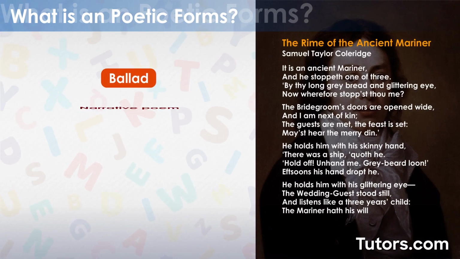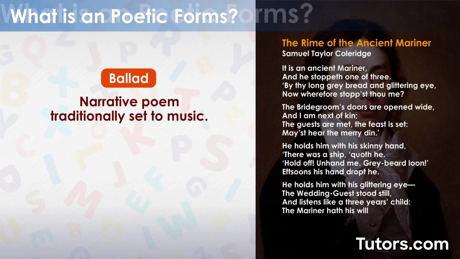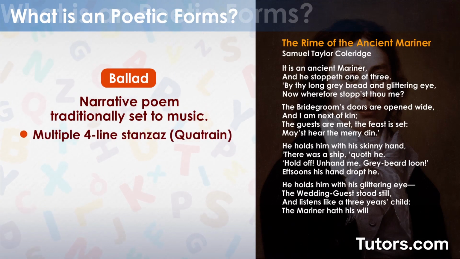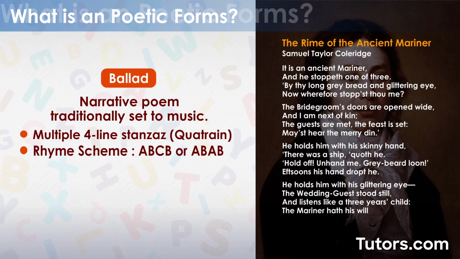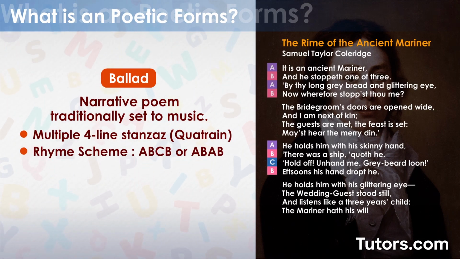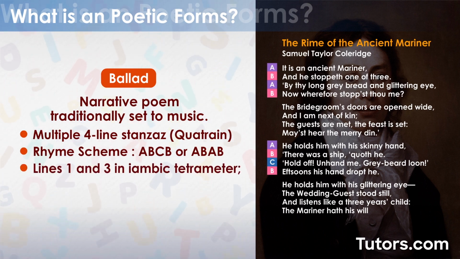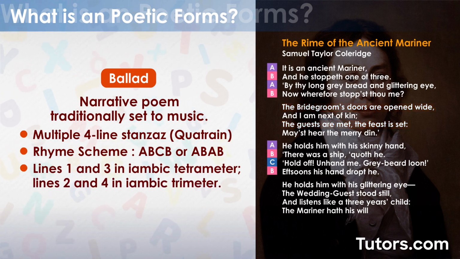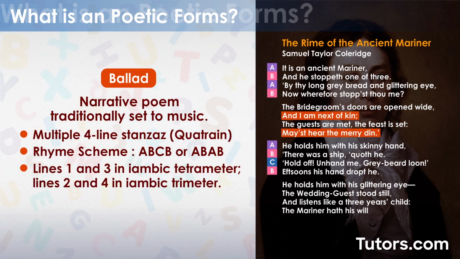A ballad is a narrative poem traditionally set to music and passed down orally. It has multiple quatrains that follow either an A-B-C-B or A-B-A-B rhyme scheme. The first and third lines are in iambic tetrameter, while lines 2 and 4 are in iambic trimeter.